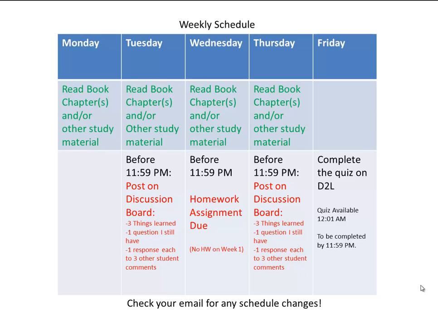these things. Number one, 3 things that you learned after reading the study material, and 1 question that you still have after reading the study material, and I want you to input 1 response to 3 other student comments. Remember that other students just like you will be reading through the study material and posting it on D2L. I want you to respond to 3 comments from other students, 3 different students.